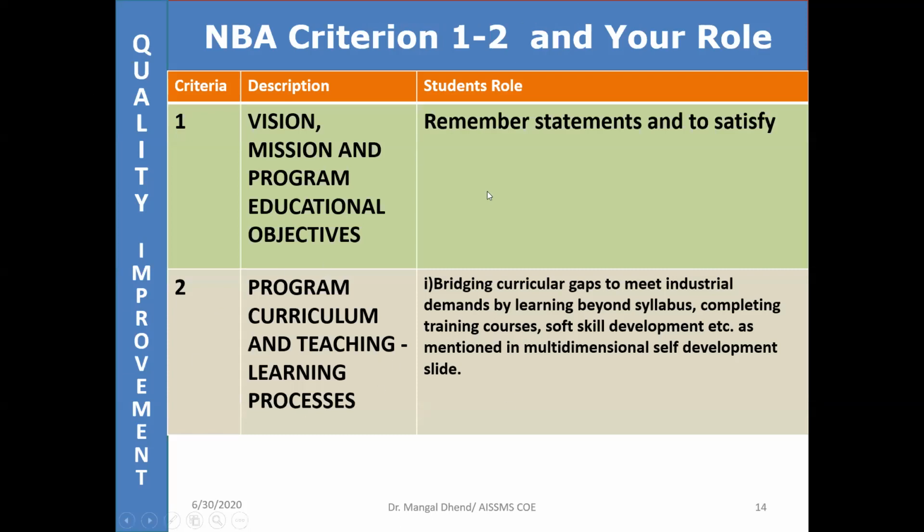So you prepare a PPT for students and tell them criteria-wise. Criteria one is vision and mission, but what is the students' role? Your role is to remember the statements and to satisfy them. Then program curriculum learning: let the students know what the marks are for assignments, what the marks are for the assessment method. Then only will students understand why they should write assignments thoughtfully, because we have to tell them what a weak assignment, good assignment, and average assignment is.